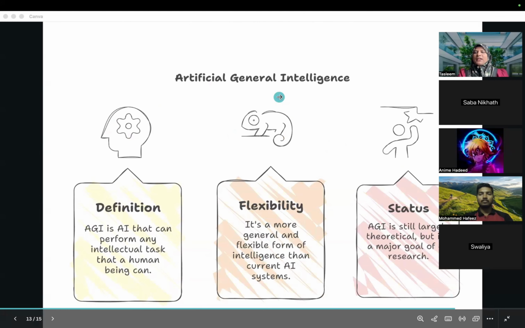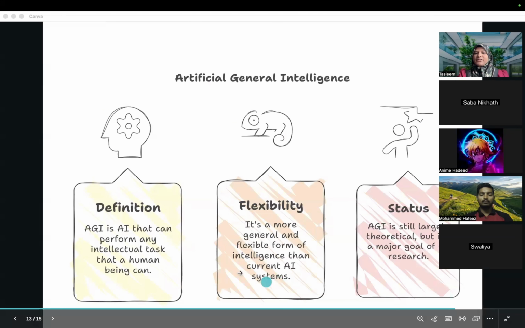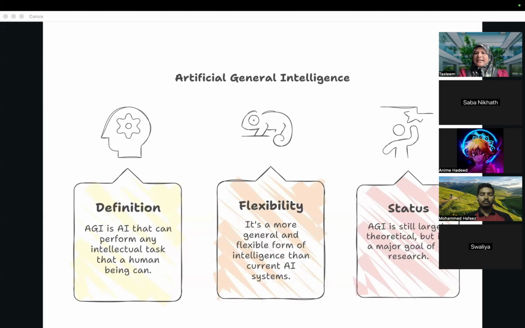And the same goes with the new enhancement that is happening, which is artificial general intelligence, where human-like intelligence is being built into systems, computers. The algorithms will be so advanced that it will be able to think like a human, act like a human, and work exactly like a human, the way a human brain works. It's theoretical at this point of time. It can come anytime. And this AI will not even need prompts. It will not even need instructions. It will do the job.